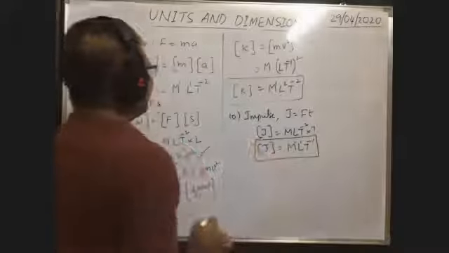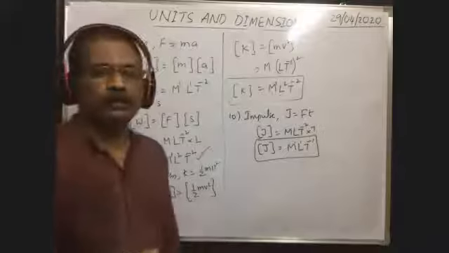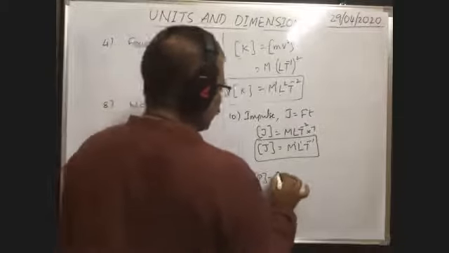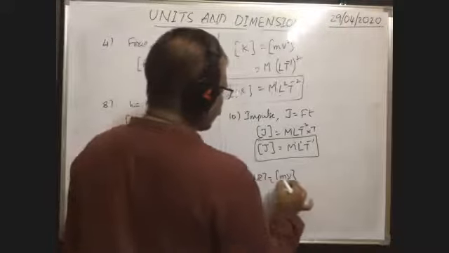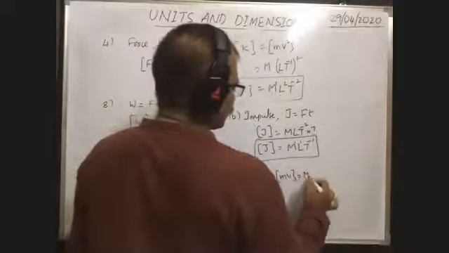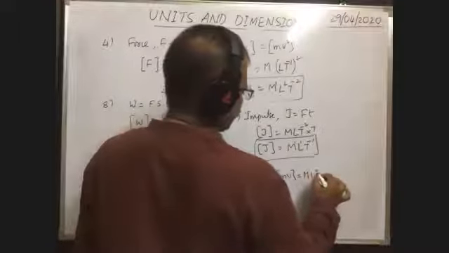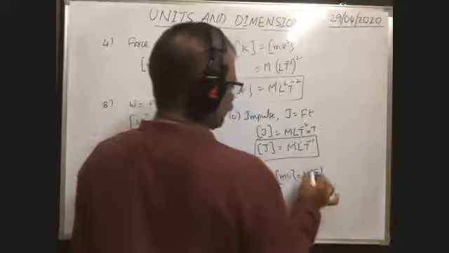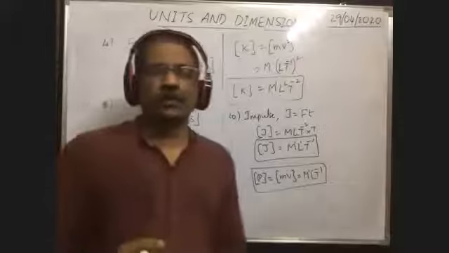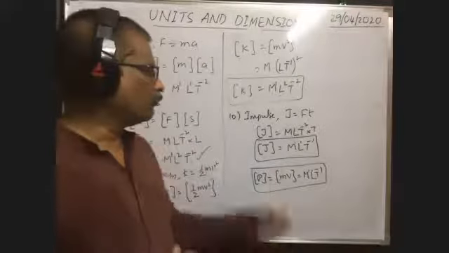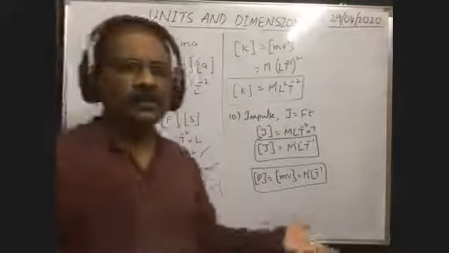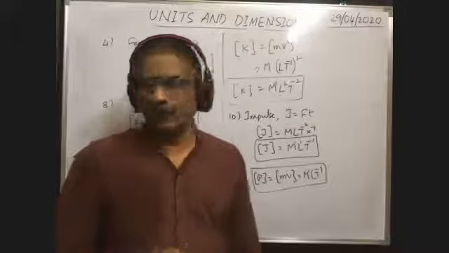Already we have seen the same dimensional formula for momentum. Dimensional formula of momentum, small p, is equal to the dimensional formula of mass into velocity, because momentum is mass into velocity, no? The dimensional formula of mass is capital M. The dimensional formula of velocity is LT to the power of minus 1. So power 1, power 1. So these two are the same now. If asked to name any two physical quantities having the same dimensional formula, we can write impulse and momentum, or work and kinetic energy. In this way, we can write. Okay, next.